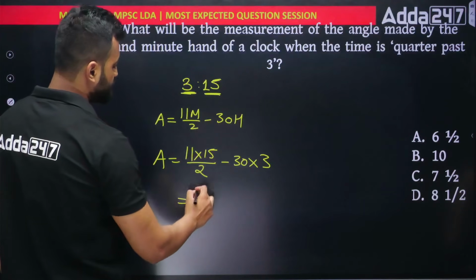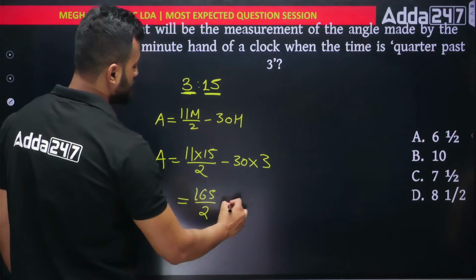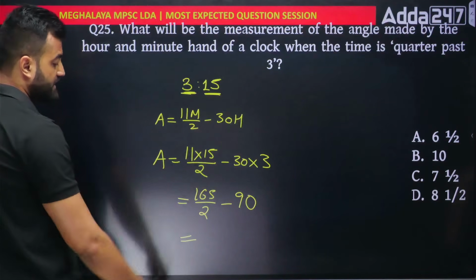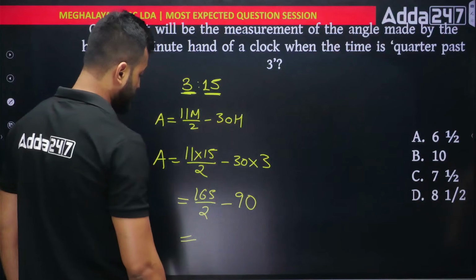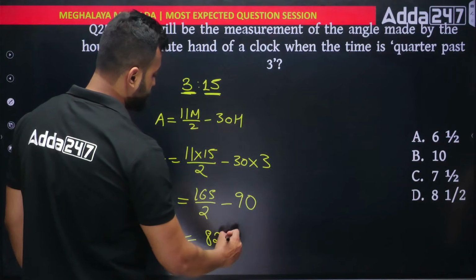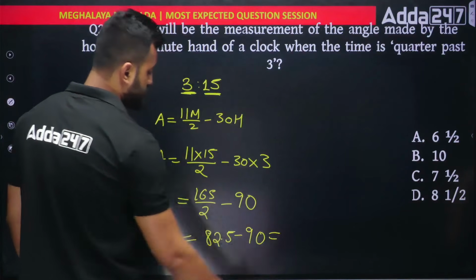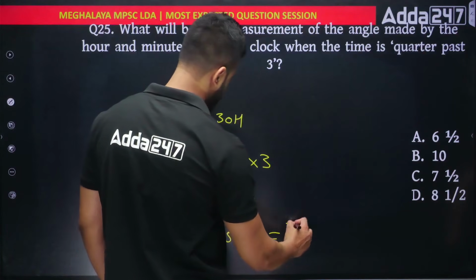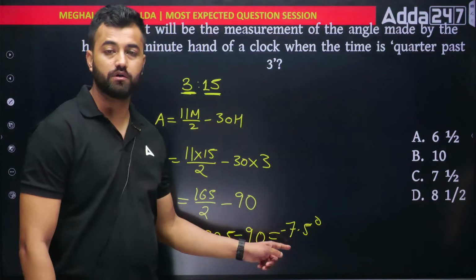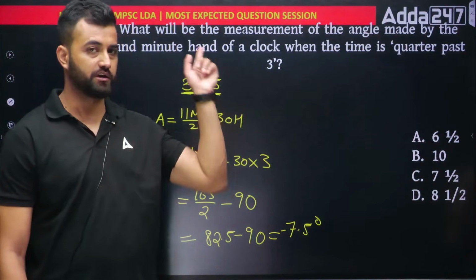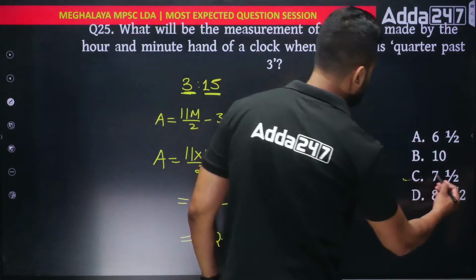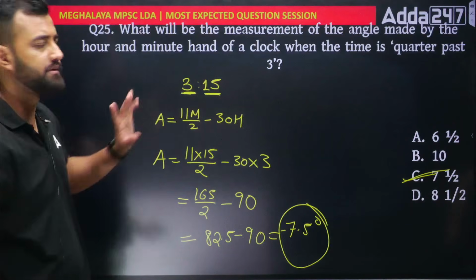So 11 into 15 is 165, divided by 2, minus 30 into 3 which is 90. If I divide this, how much will we be getting? We'll be getting 82.5 minus 90, which will be almost 7.5 degree with a negative sign. What is the importance of the negative sign? I have explained in that particular video. You can go and check that video if you want to. So 7.5 degree means 7.5 degree. Option number C. See, it's simple, right? Remember this formula, okay?